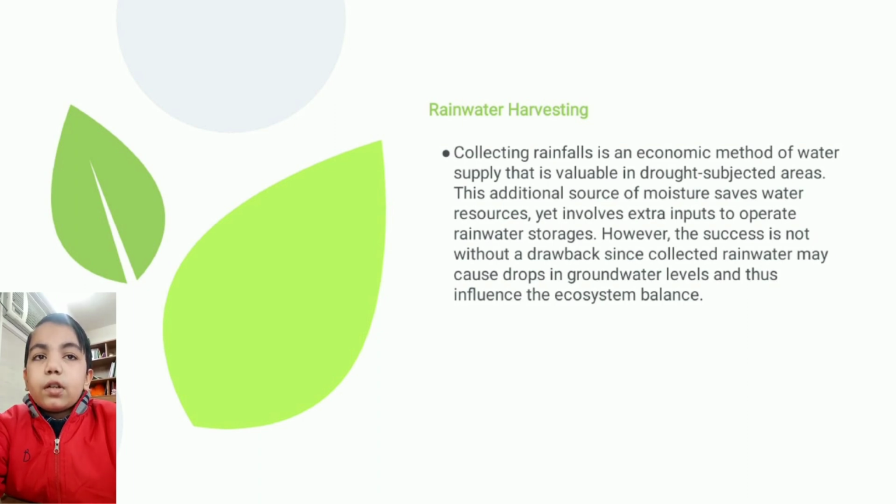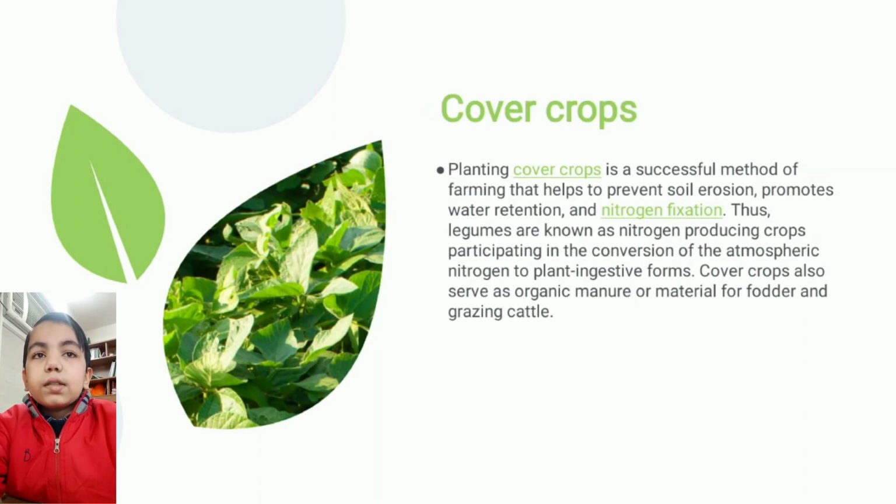Rainwater harvesting. Collecting rainfall is an economic method of water supply that is valuable in drought-subjected areas. This additional source of moisture saves water resources, yet involves extra inputs to operate rainwater storages. Cover crops. Planting cover crops is a successful method of farming that helps to prevent soil erosion, promotes water retention and nitrogen fixation.